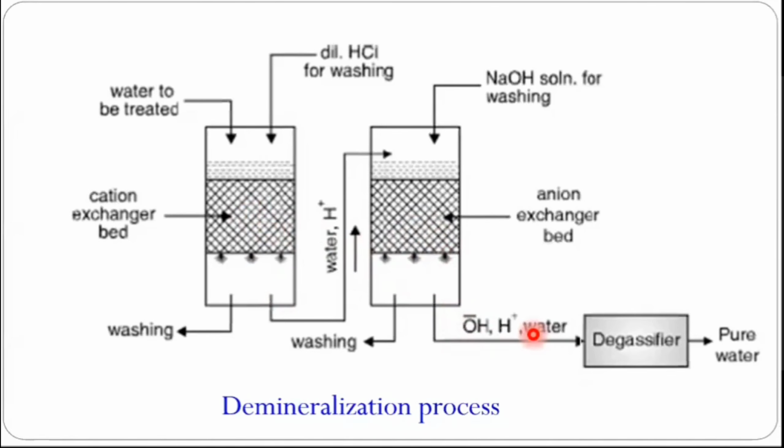You can have another question: what can be used for regeneration of the cation exchanger bed and regeneration of the anion exchanger bed? For regeneration of the cation exchanger bed, we need H plus ions, and H plus ions are available in acids, so we can use dilute acids. HCl, H2SO4 can be added here. While OH minus ions are available in the base, so dilute NaOH solution can be added. At that time, this valve is to be closed and these washings are to be removed. If gaseous impurities are present in the water, they can be removed by using a degasifier, and we are getting pure water by using this particular technique.